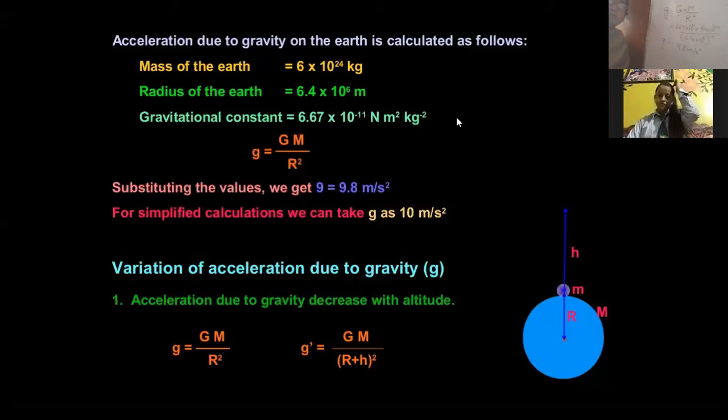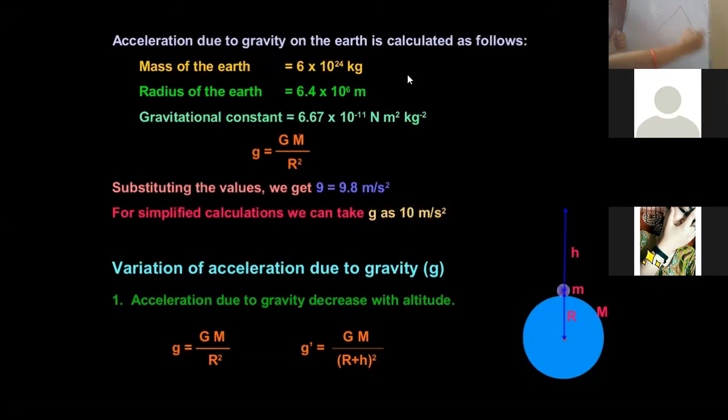Right. Now we have to see this: on the top of Mount K2, or Mount Everest, anyway, you are standing here on the top of the peak, and your friend is standing at position A and you are standing at position B. Will both of you experience the same value of g? No, you are not going to experience the same value of g.